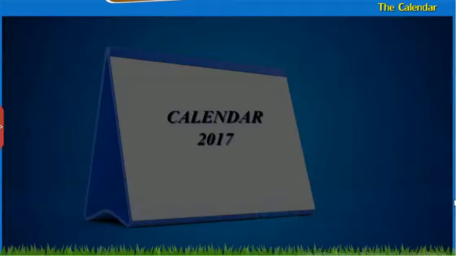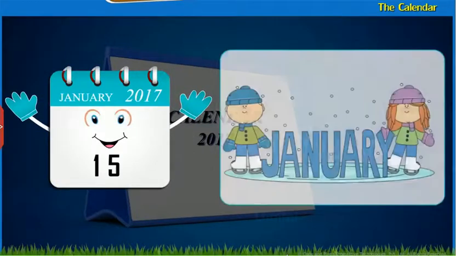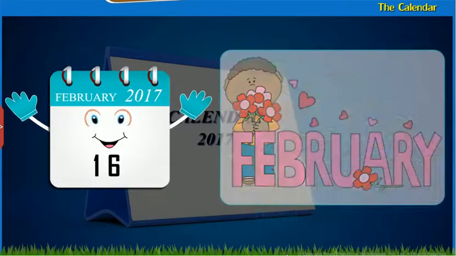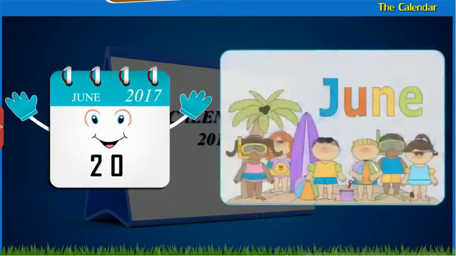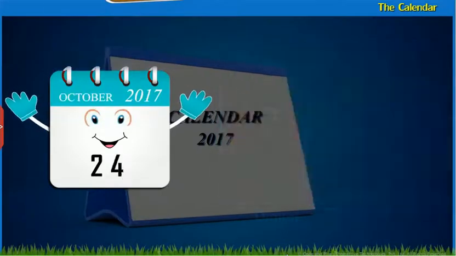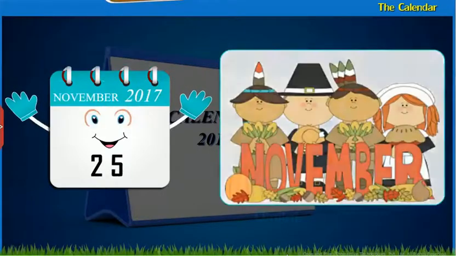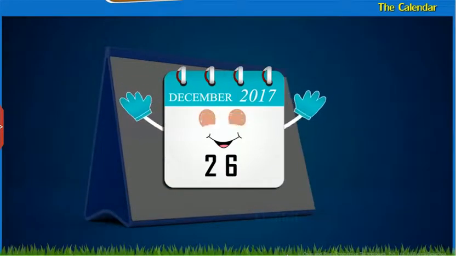The calendar. Hi friends, my name is Mother Calendar. I have 12 children and their names are January, February, March, April, May, June, July, August, September, October, November and December. There will be 4 seasons in every year.